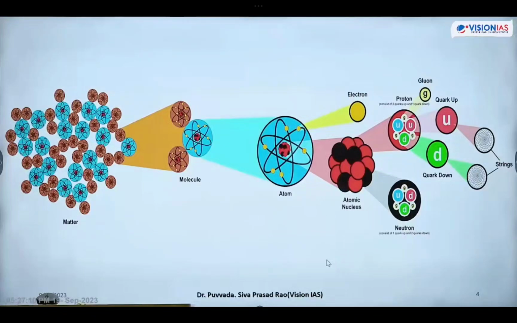Is it clear now how protons and neutrons are produced? Neutrons and protons are made up of what? Quarks and gluons. But what about the electrons? Electrons are made up of leptons. Strings are much more basic particles which are responsible for formation of quarks. What exactly they are made up of, we don't know, but scientists have proposed that strings are responsible for formation of quarks. Done, students? Completed?